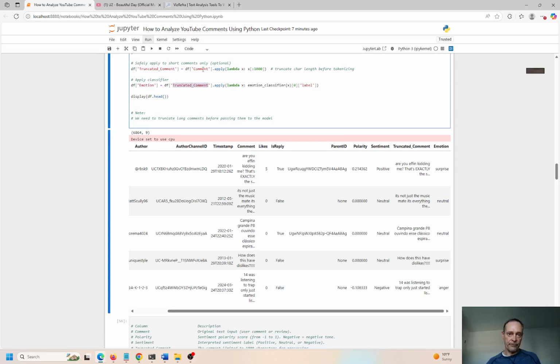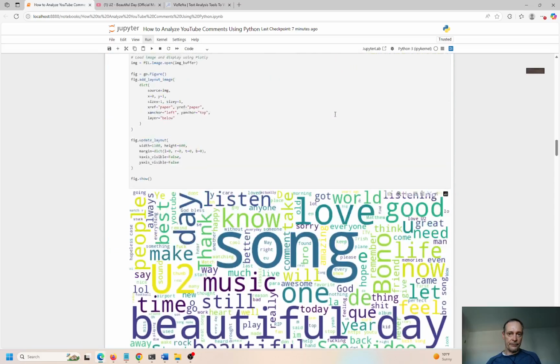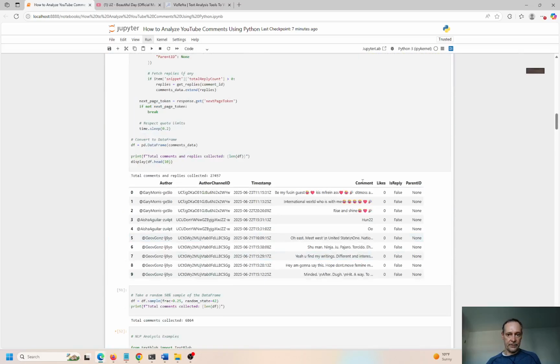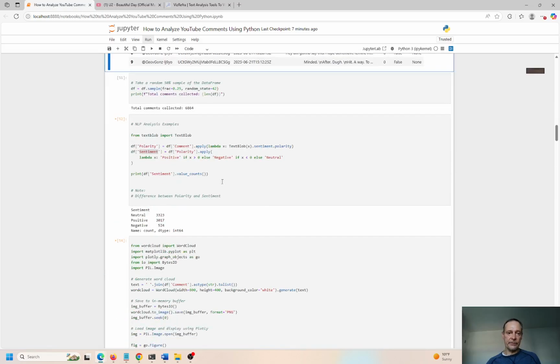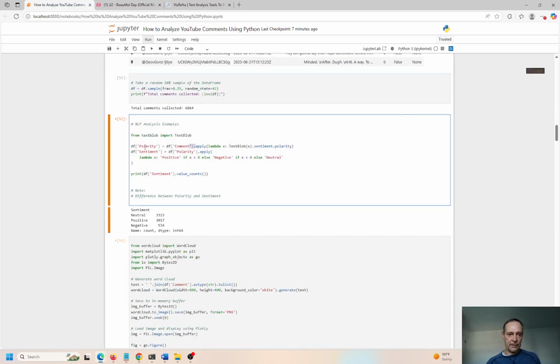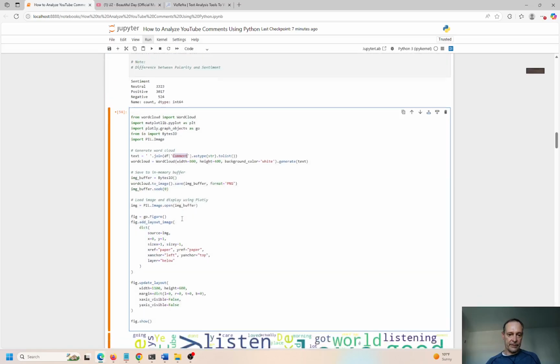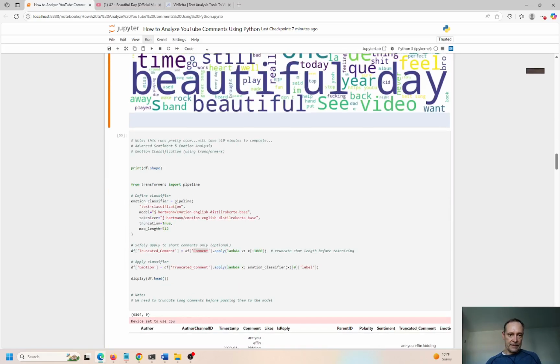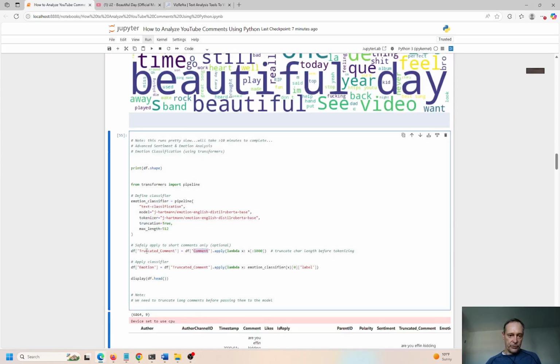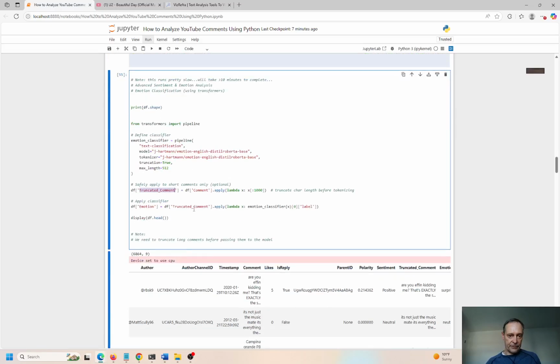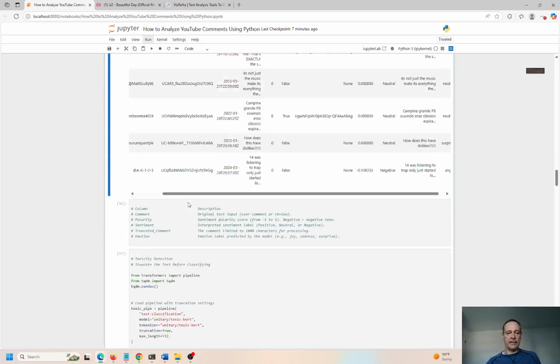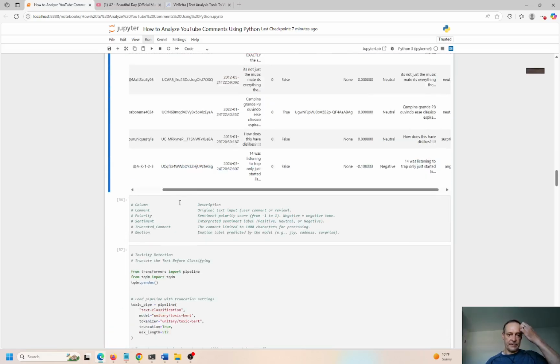So you can see the flow. The comment comes from here, the original data frame, and flows down here to get polarity, and from polarity we can get sentiment. Then again, we use comment over here to get the word cloud. And then again, we use comment to create a truncated comment, and from the truncated comment right here, we create the emotion. So hopefully you can see how everything cascades down, and the logic moving from step to step.